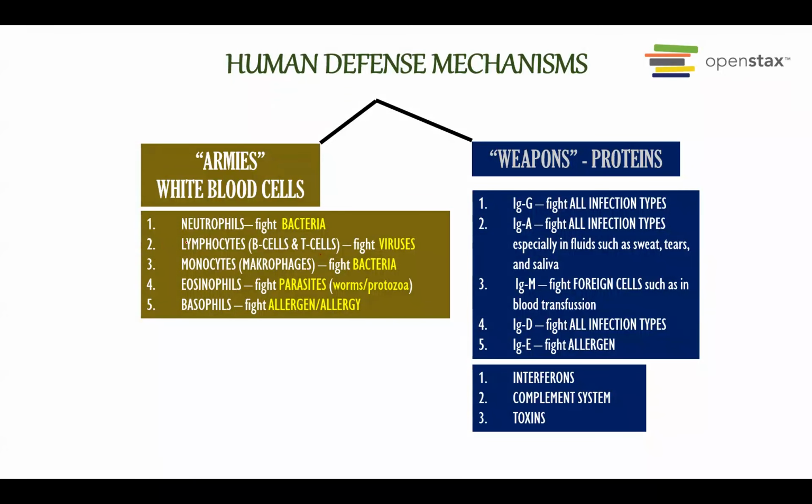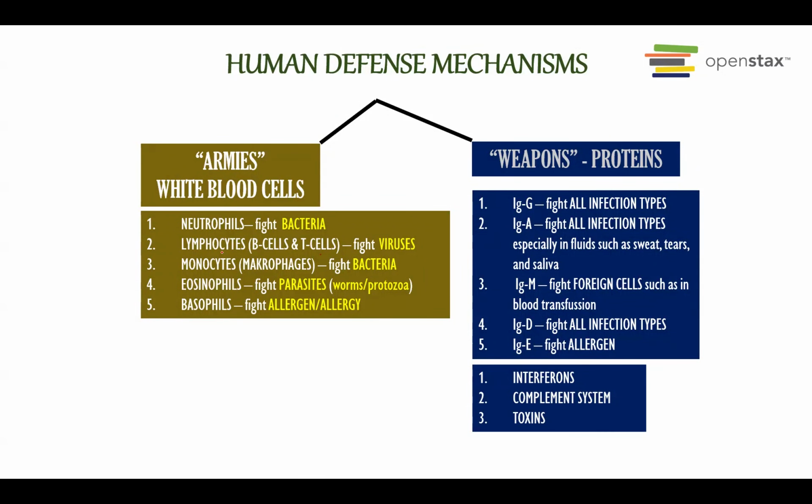The first one is called the neutrophils. Neutrophil is the most abundant type of white blood cell. They usually fight against bacterial infection. The second one is called the lymphocyte. Lymphocyte actually consists of two main types of cell, called the B cell and the T cell. And most of the time, the lymphocytes will fight against viral infection.